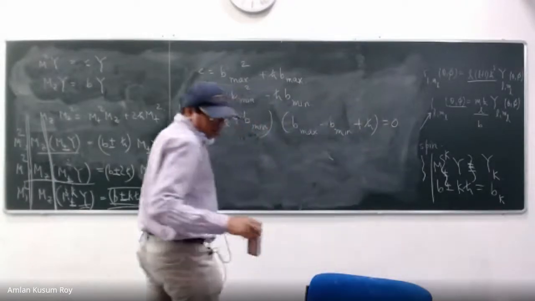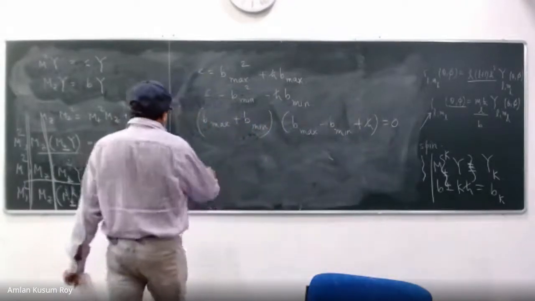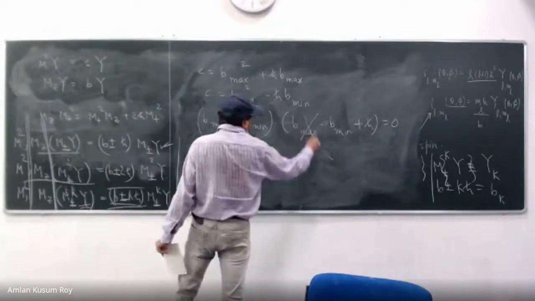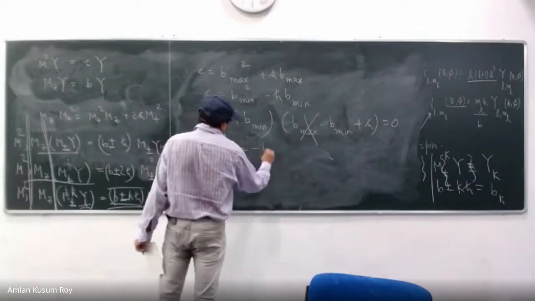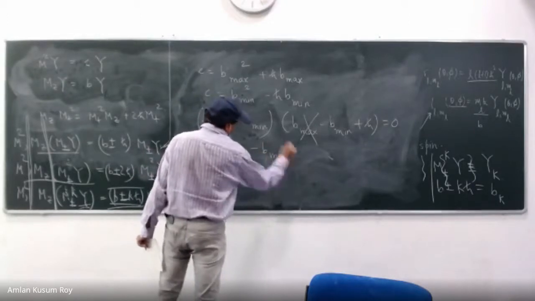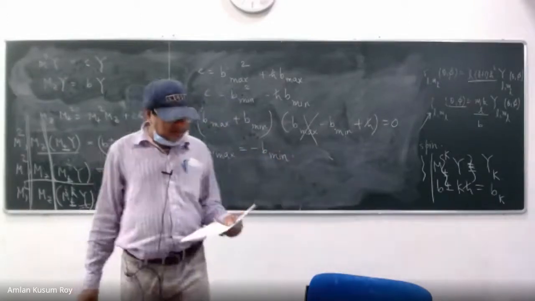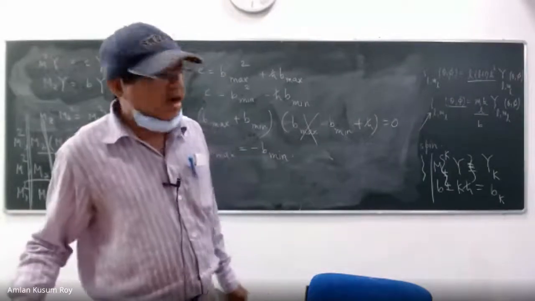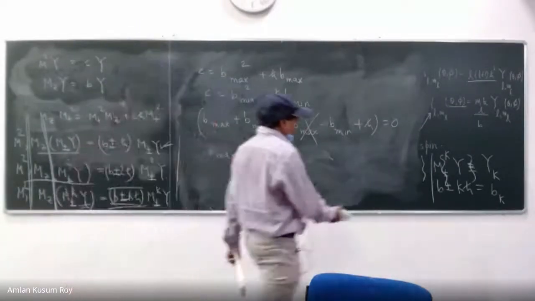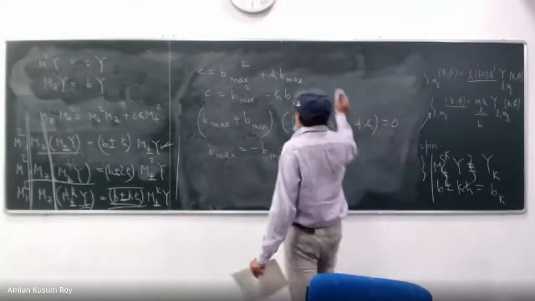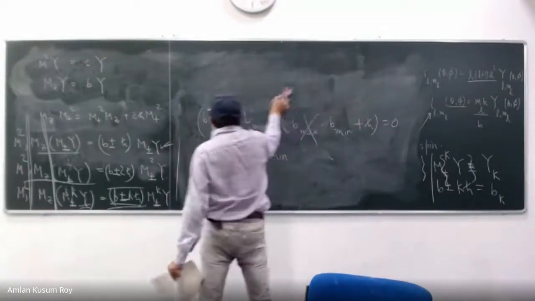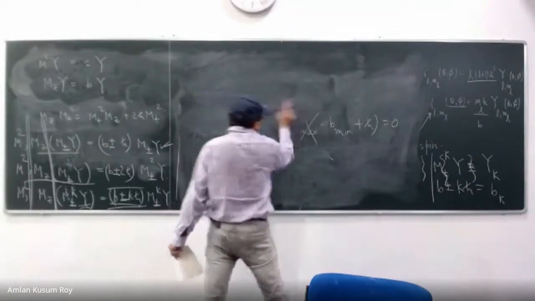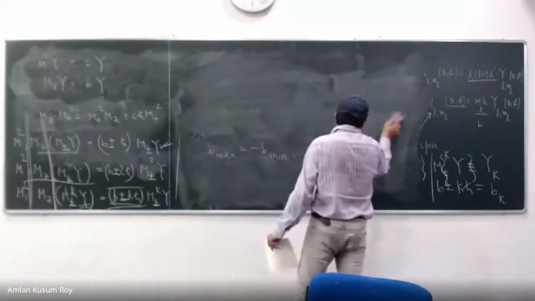Okay, so what I can do, I can just write B max is equal to minus B min. Okay, this I can write. But I look at this expression now. What do I see? There is a very interesting relation.